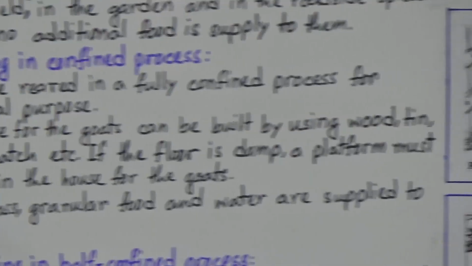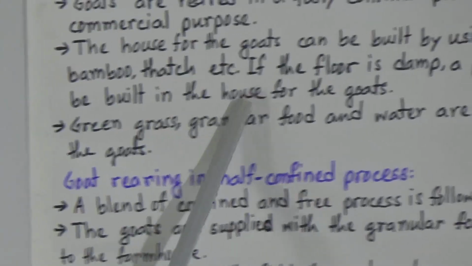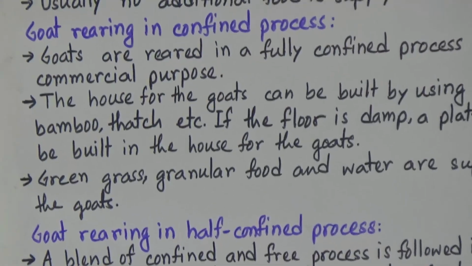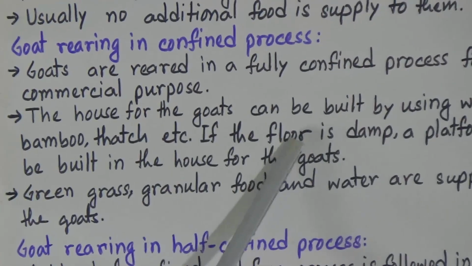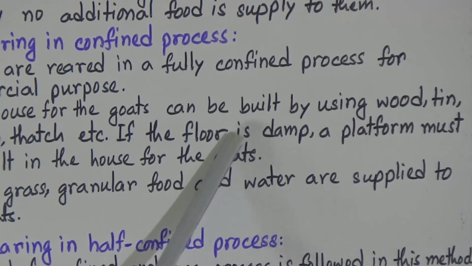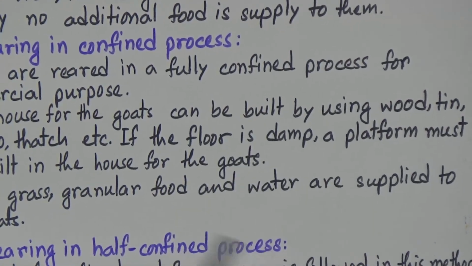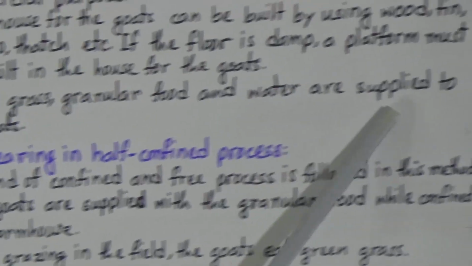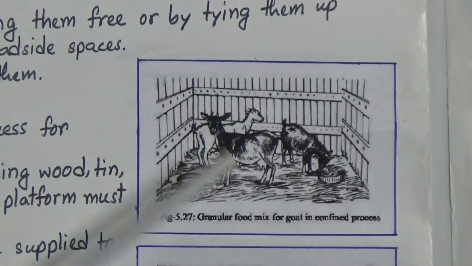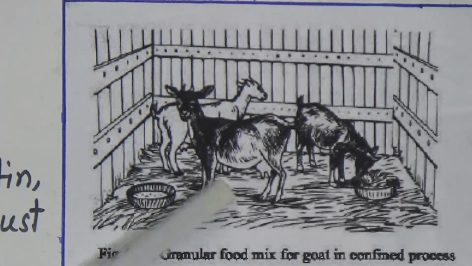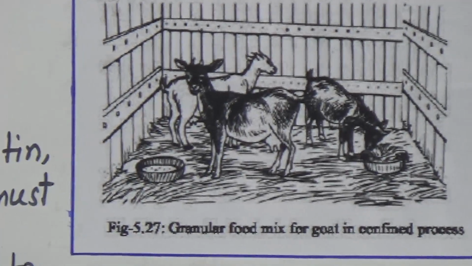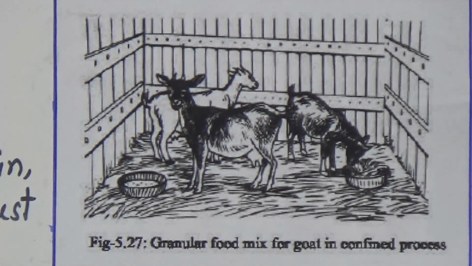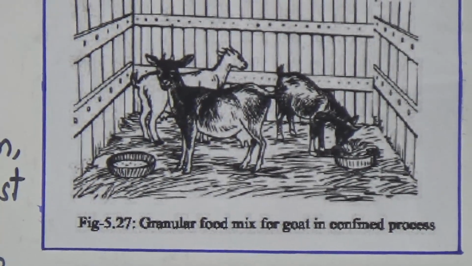The house for the goats can be built by using wood, tin, bamboo, thatch, etc. And if the floor is damp, a platform must be built in the house for the goats. So if the floor is damp, we must build a platform for rearing goats, otherwise they might be infected by the cold disease. And green grass, granular food and water are supplied to the goats in the confined process, because they are confined in this process and they can't go out and collect the food. But it is better for their health to get them outside for grazing.